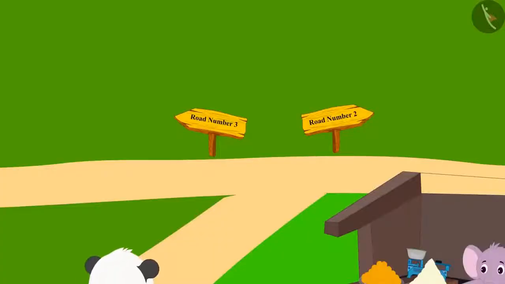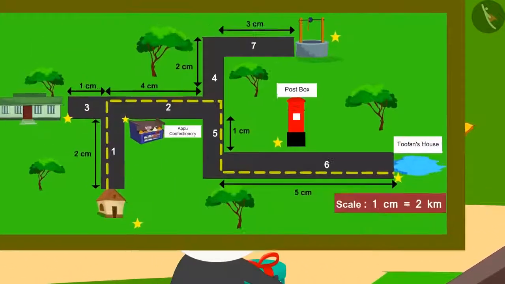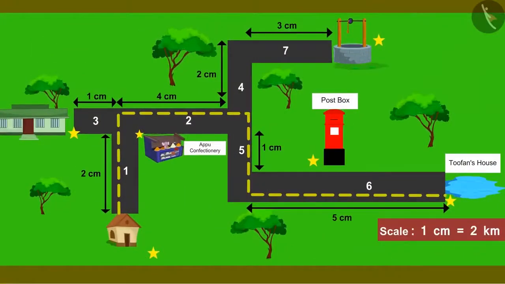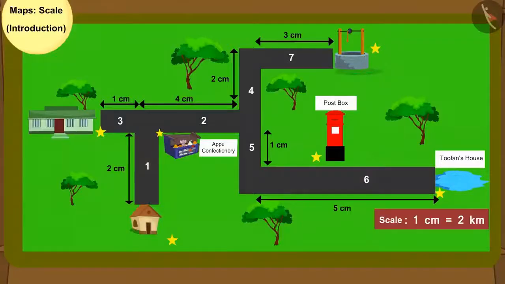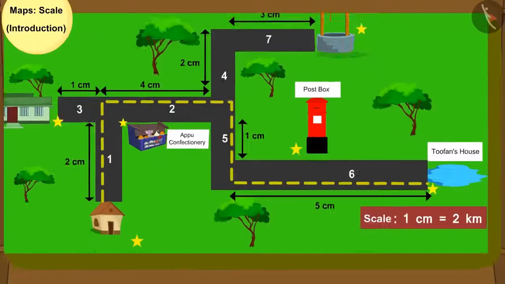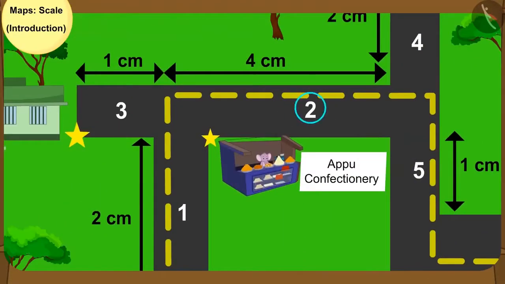Can you tell which road Golu will have to walk next? Look at the map and tell. Alright, Golu now has to go to road number 2. Now can you tell the distance of road number 2 using the scale on the map? You can find the answer by pausing the video.